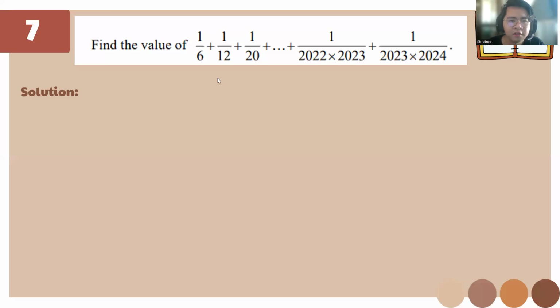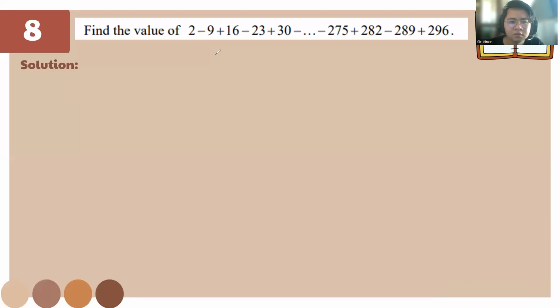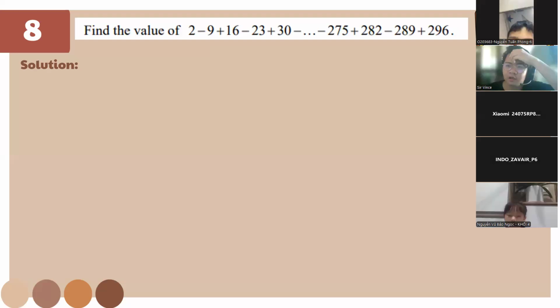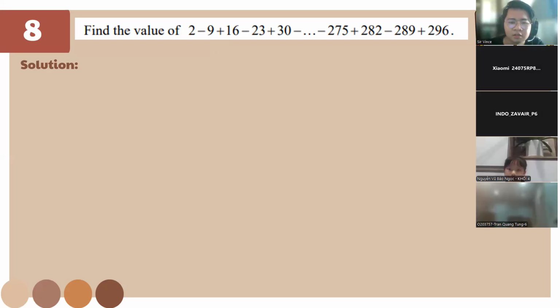So find the value of this one. Other questions? I think you've seen this in Pisay already.